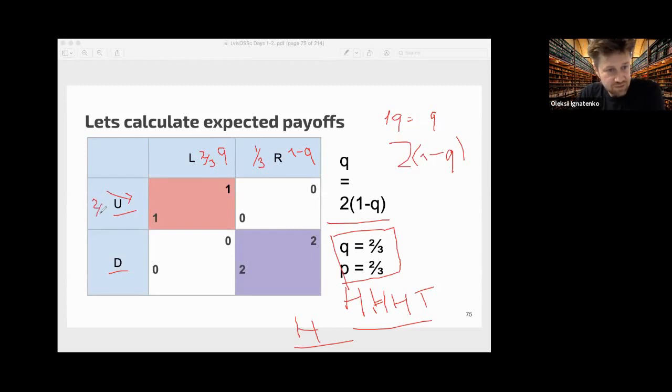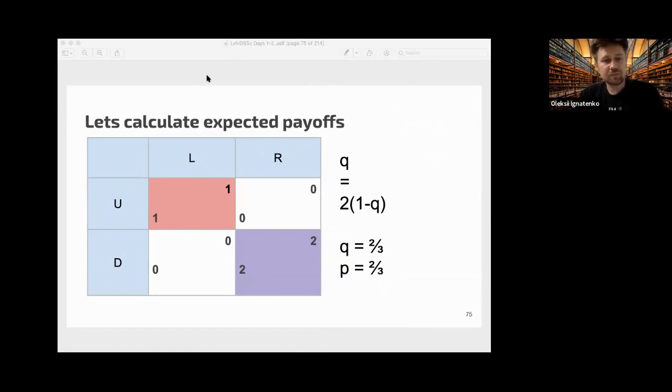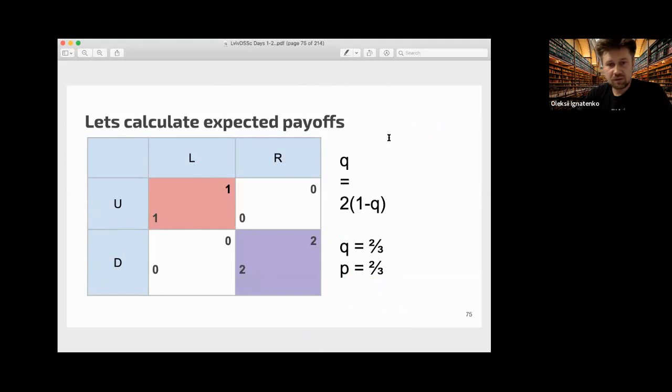And the funny thing is that you play more frequently the decision which gives you less payoff. This is a little bit strange, a paradoxical result, I think. So you get a better payoff here, but you play this more frequently. This is one of the paradoxes of game theory.